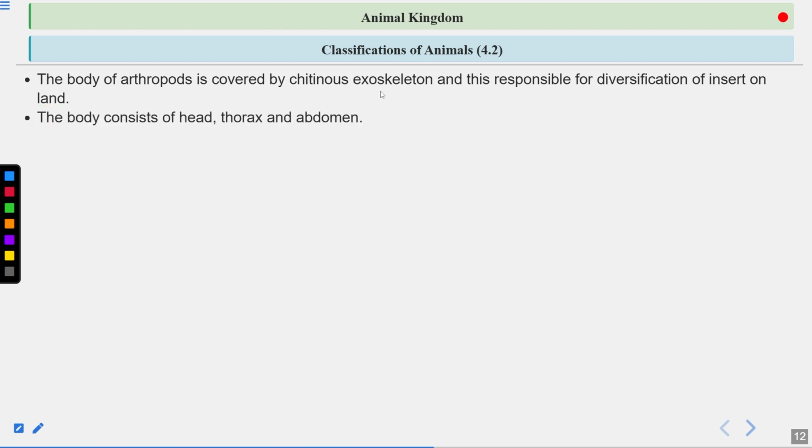Now the body consists of head, thorax, and abdomen. They have jointed appendages. This is also a characteristic feature of the arthropods. Arthros means joint and poda means appendages. Usually they have 3 pairs of jointed appendages. If you observe an insect, it has 3 pairs of jointed appendages.